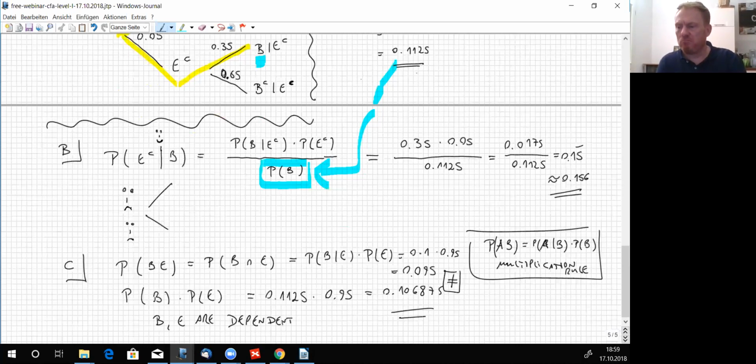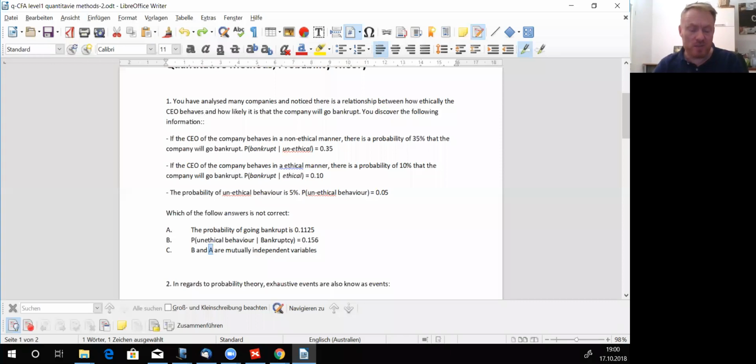There's like the person, the CEO, behaving unethically changes the chance of bankruptcy happening in the direction that the company could go bankrupt more easily. It could also be true the other way around, but here it's constructed this way. B and E are dependent, and so the answer was what again? The answer was B and E are mutually independent variables, which is wrong.